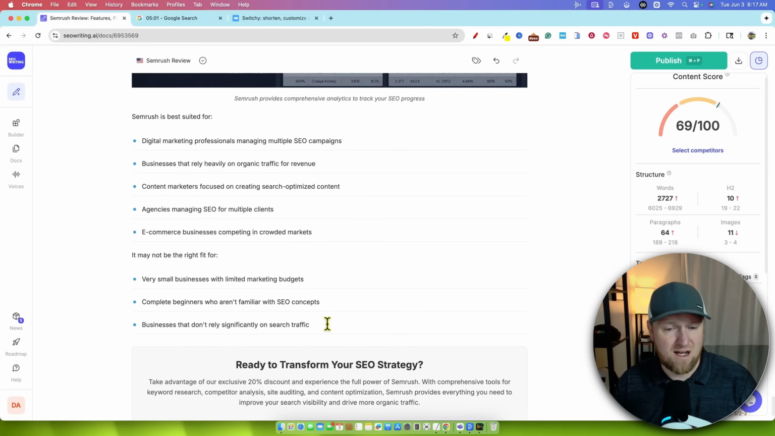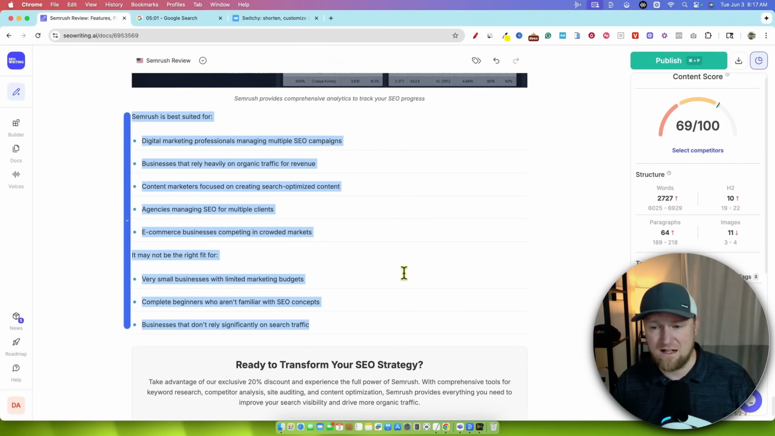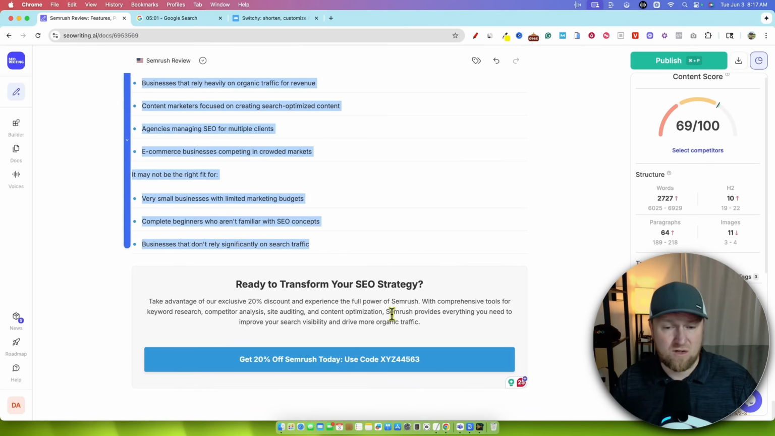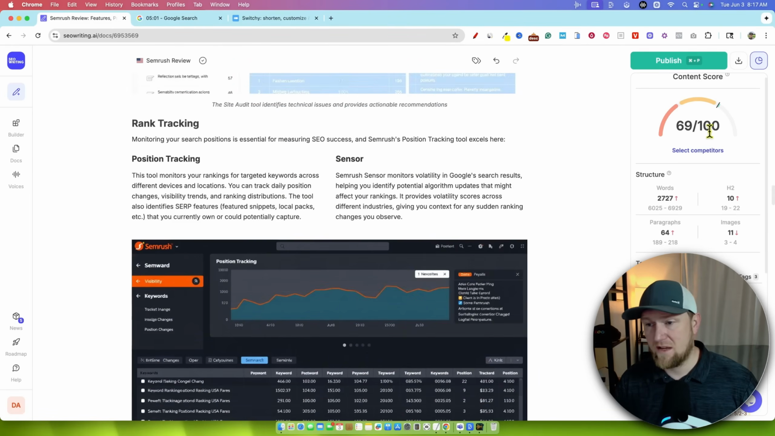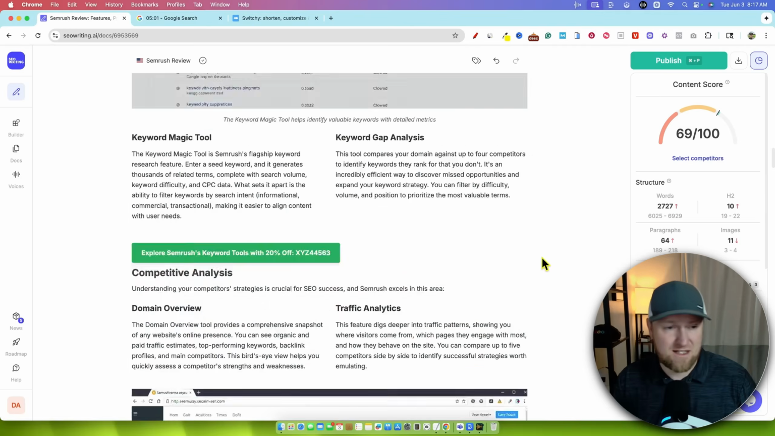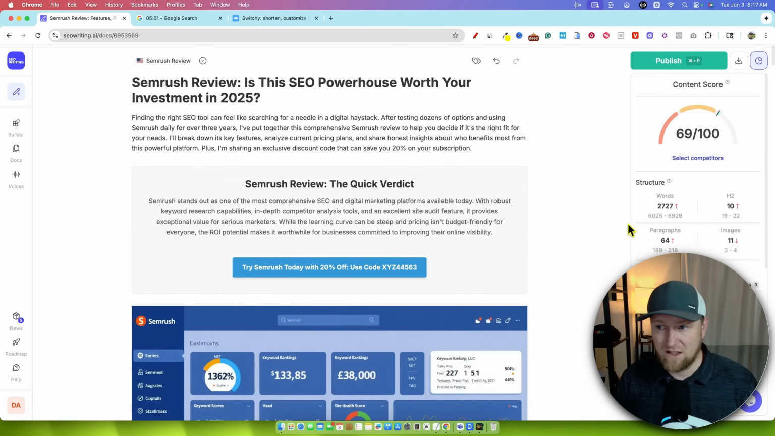Who it's best suited for. It kind of repeated, so we probably don't need to put that in there. So remove that, and then ready to transform, and then we have our last call to action. So it looks really good. We've got a 69 right there. We could spend more time on the SEO, but this looks really, really good.